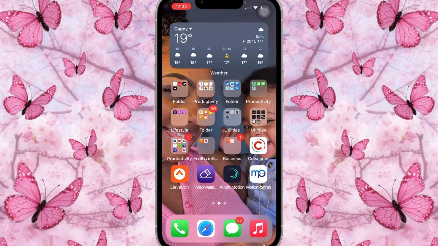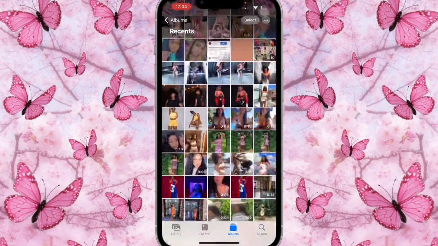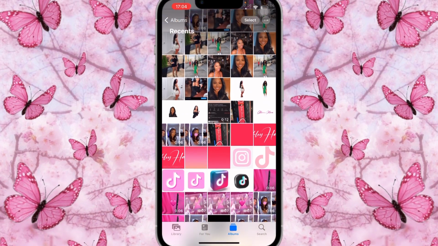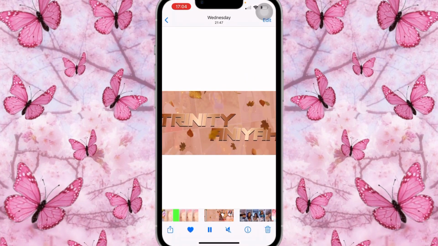So let's go on to my photo gallery first. Once we're in here, as you can see, I have a lot of pictures, a lot of stuff going on right here. So I'm going to scroll down to where I made the final video of it. Let me look for the one that doesn't have the music over it. I'm going to show you this one right here. So this is how it looks.